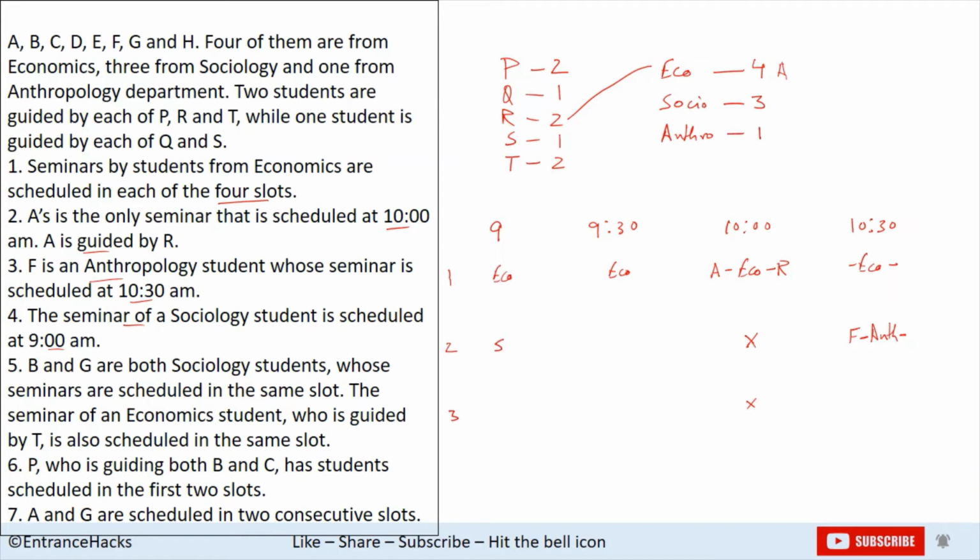Second will be sociology. B and G are both sociology students whose seminars are scheduled in the same slot. So we know the anthropology student is F, and B and G are both sociology students. If they are scheduled in the same slot, that means their professor should be different, right?